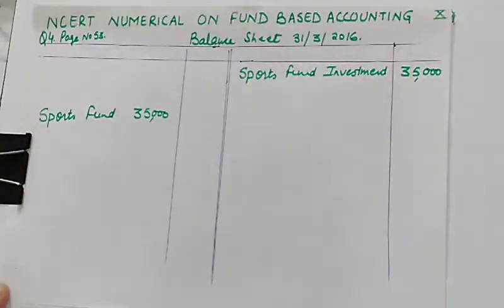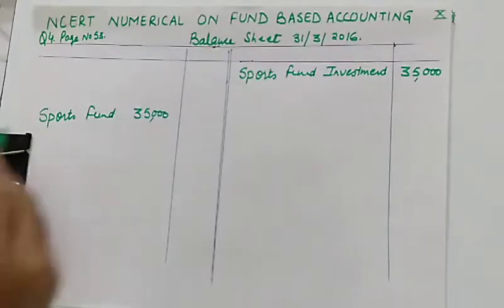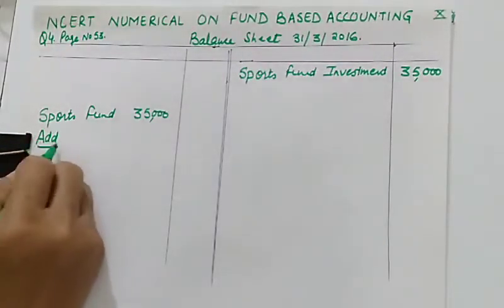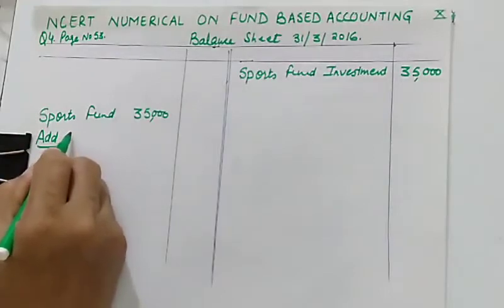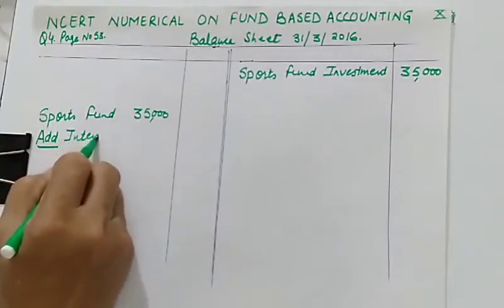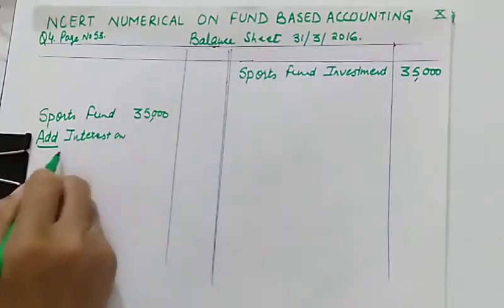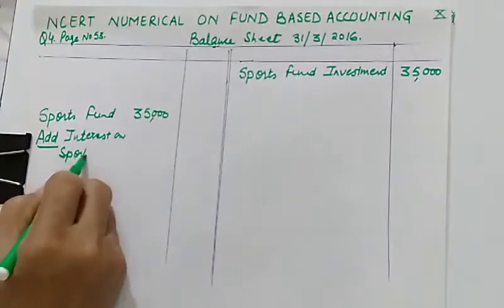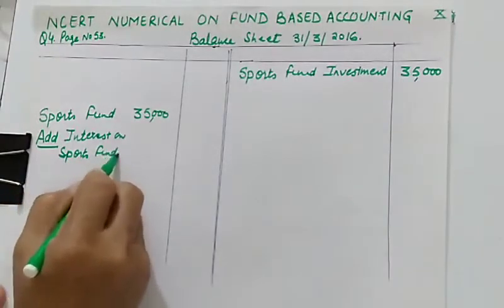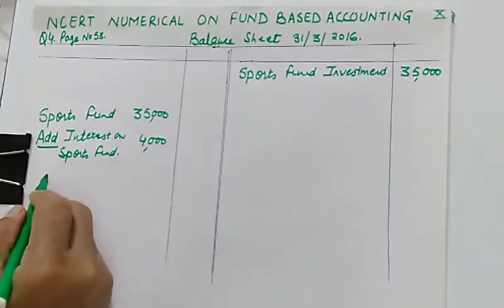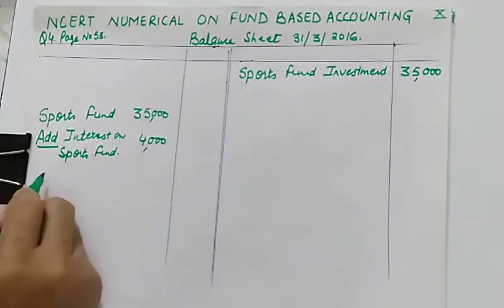Now what is the next item given to us? Next item is interest on sports fund. Whatever interest you are having, whatever income you are having, that will be added to sports fund. So interest on sports fund is given to us as 4,000. What else will be added? Donation for sports fund.